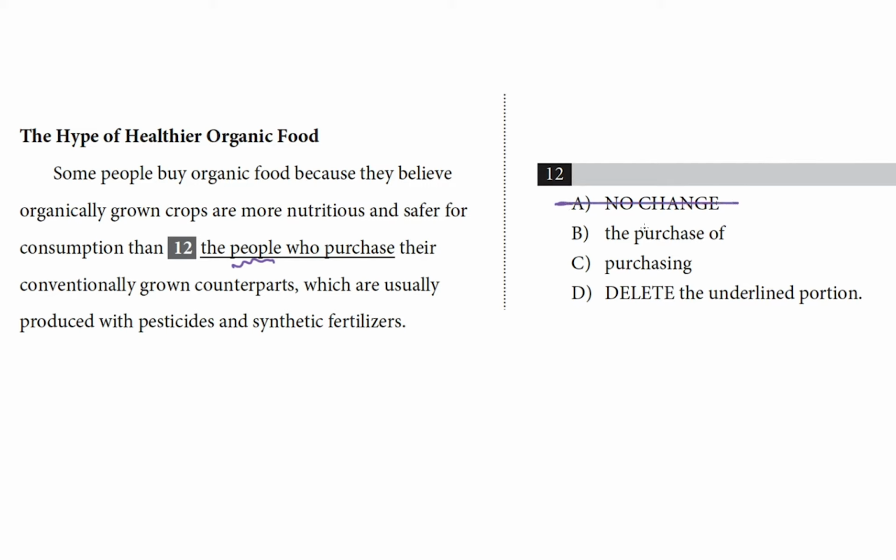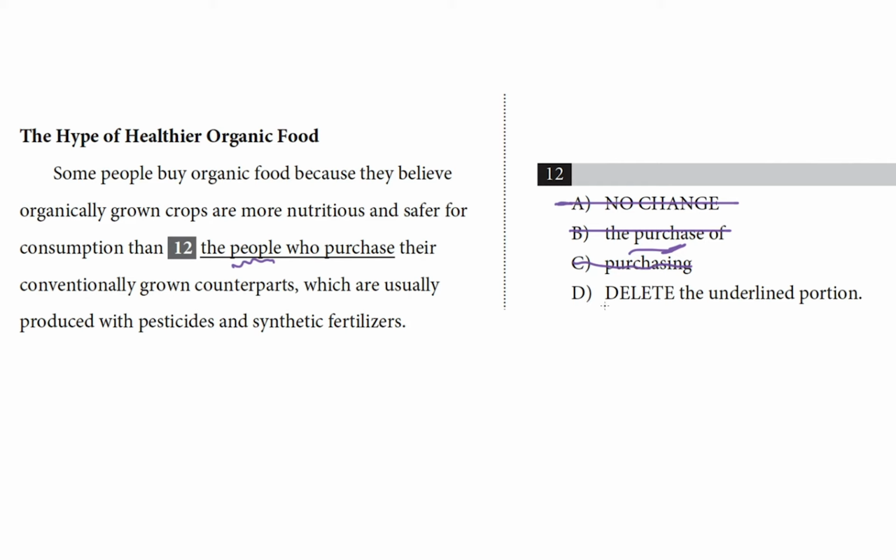Choice B, organic crops are more nutritious and safer to eat than the purchase of their conventionally grown counterparts. Now we're comparing organic fruit and vegetables to the purchase of, the buying process of conventionally grown fruit and veg. And that's illogical. It's comparing fruit to the act of buying fruit. I'm going to cross off B. Choice C is purchasing, and that's basically the same as choice B. Remember, when 2 choices on the SAT are functionally identical, that's a great way to know they're both incorrect. They can't both be right, which means they must both be wrong. So I've crossed it off, toodaloo choice C.